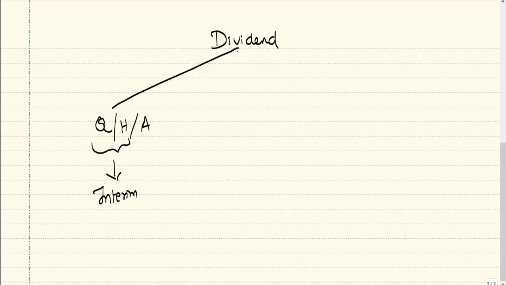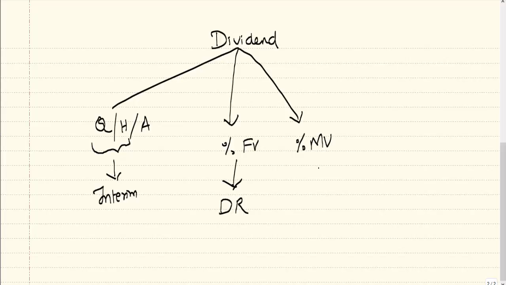And dividend is expressed as a percentage of face value of the shares. In that case, we call it as a dividend rate. That percentage will be called as dividend rate. We can also express the dividend as a percentage of market value of the share. In such case, it will be called as a dividend yield. That percentage of market value will be called as dividend yield.